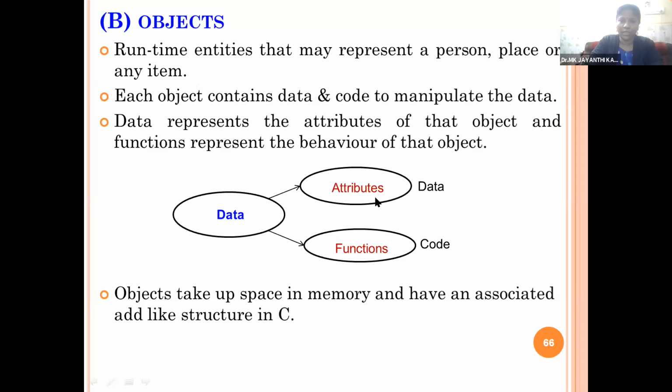So within the object we will have a set of variables and a set of functions. The variables are called data. They are nothing but the characteristics or attributes of any class. And the functions are the various operations which we can perform on the object. Objects take up space in memory and have an associated address. So whenever we create any object, the corresponding memory space will be allotted in the memory. Say the corresponding constructor will be executed. So the constructor will reserve memory for the particular object.